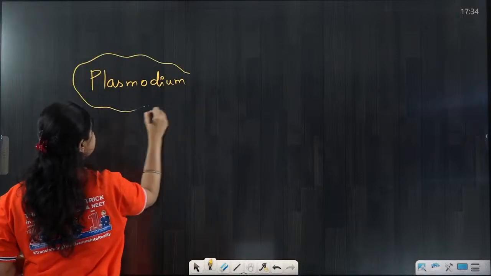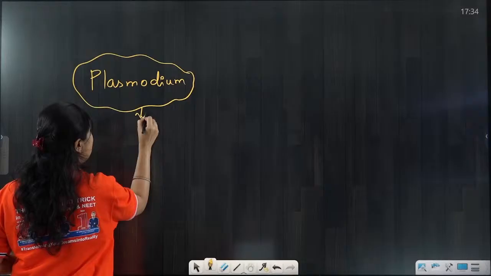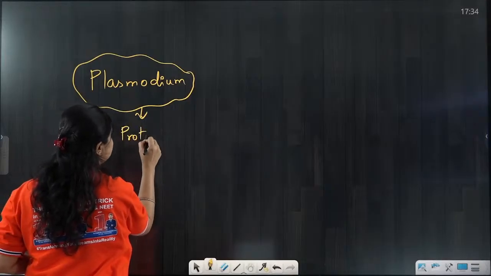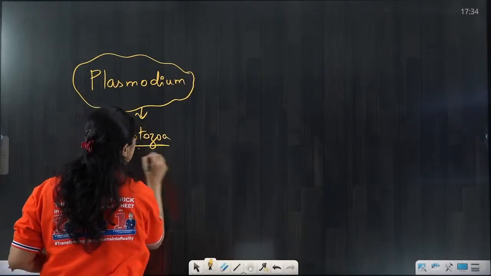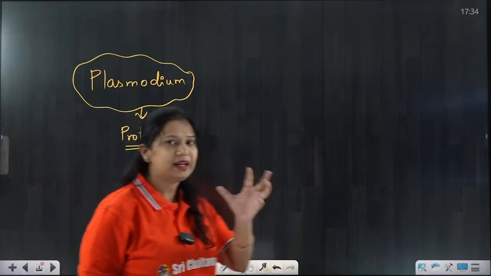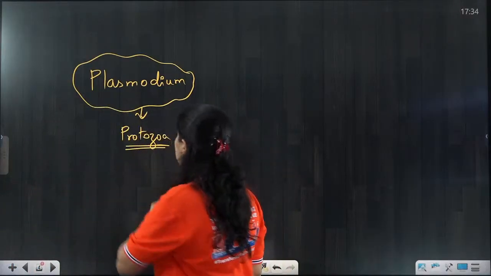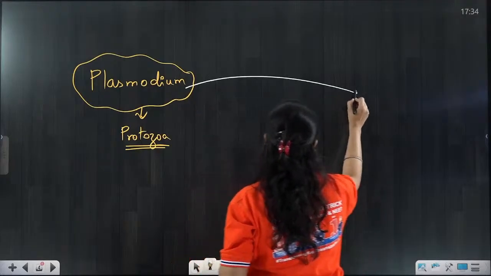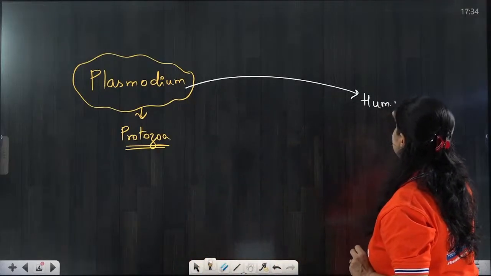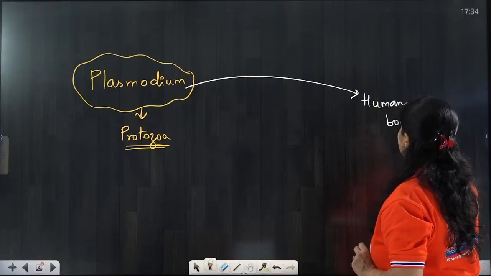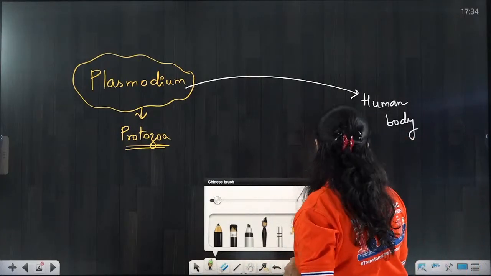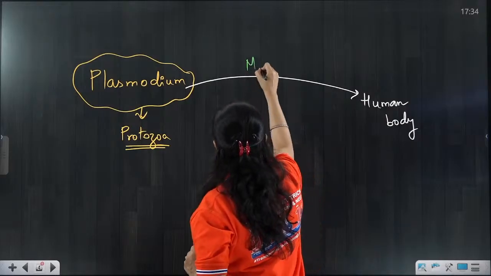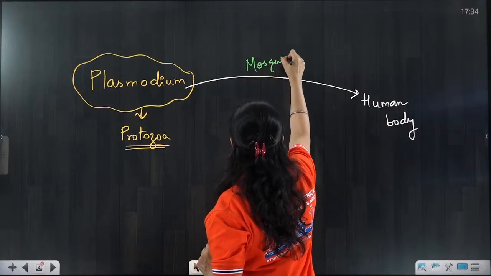Plasmodium is a protozoal parasite. Now what is a protozoa? We all know it is a type of amoeba-like structure. So this protozoa, Plasmodium, enters the human body. How does it enter? With the help of the vector mosquito. It is the female mosquito.